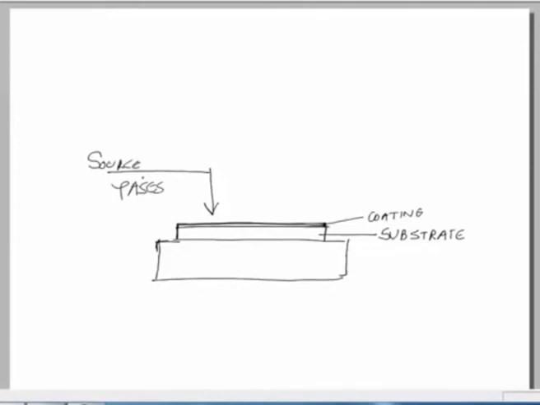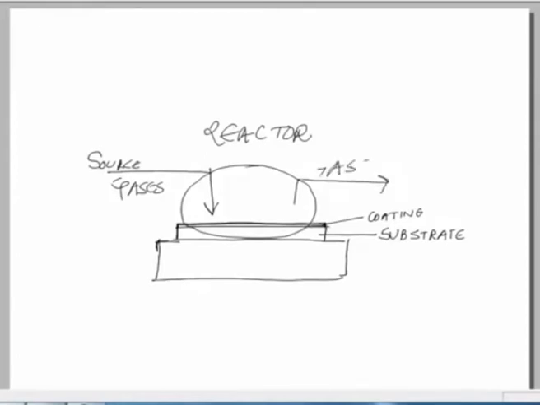So, basically this is the source through which the input is coming, and finally the reaction is going to take place in this zone. So, we can call this the reactor, where the actual reaction is taking place and the final gaseous products would be going out.